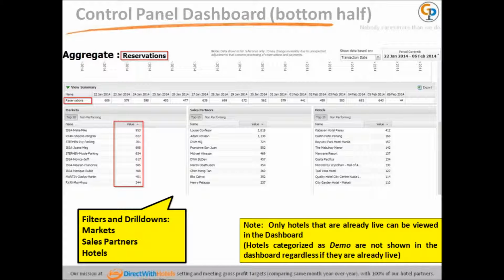This is the bottom half of the control panel. Filters and drill downs can be done by markets, sales partners, and hotels. Please note that only hotels that are already live can be viewed in the dashboard. Hotels categorized as demo are not shown in the dashboard regardless if they are already live.